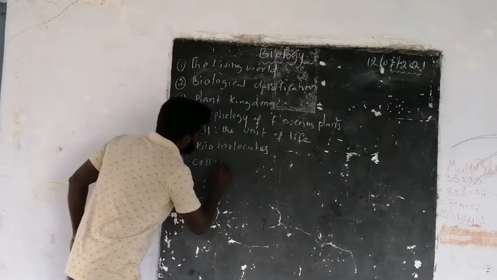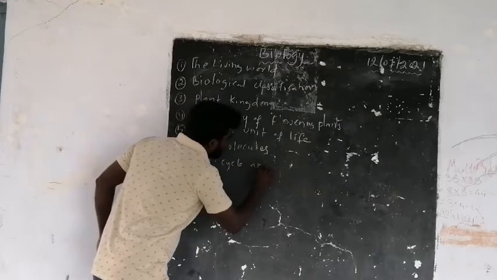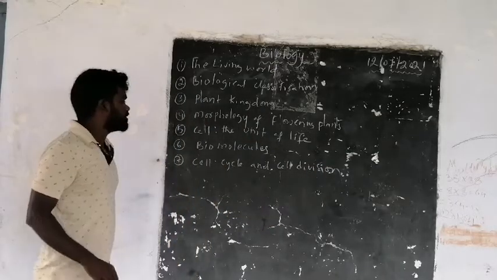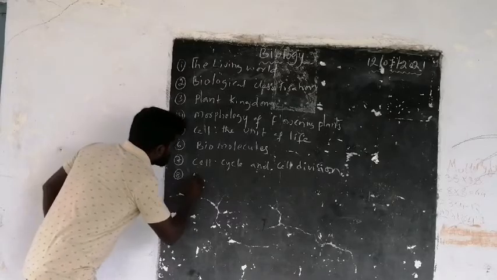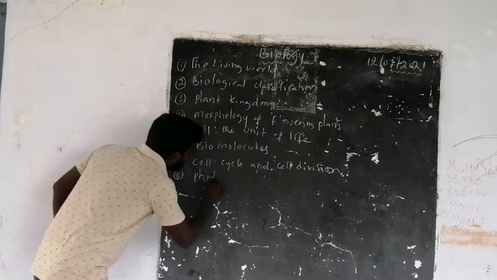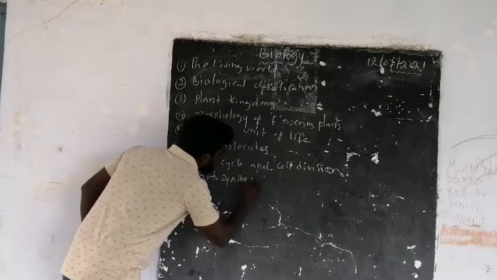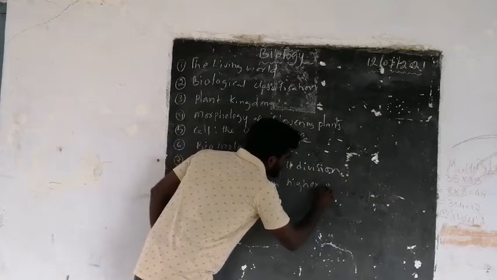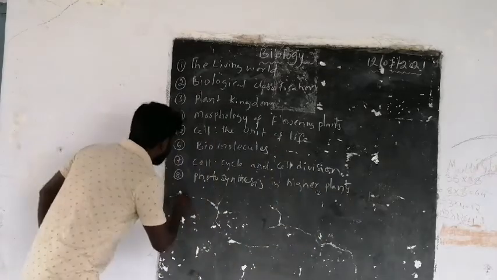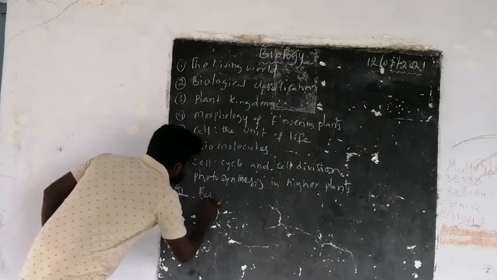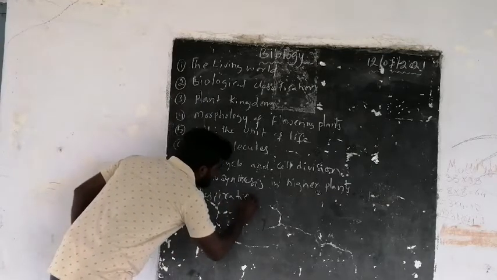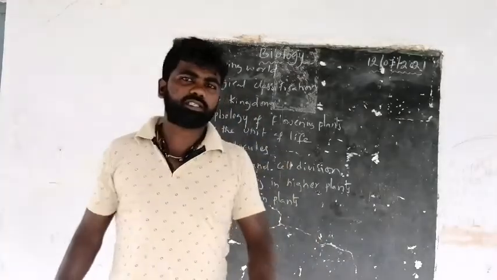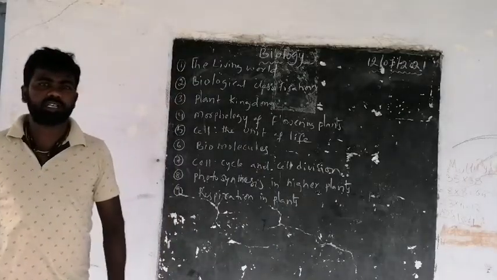cell cycle and cell division, photosynthesis in higher plants, respiration in plants. These were the chapters we have discussed in your first year syllabus.